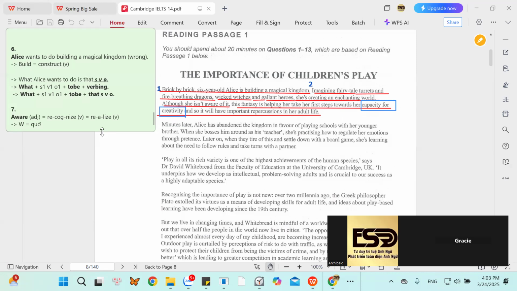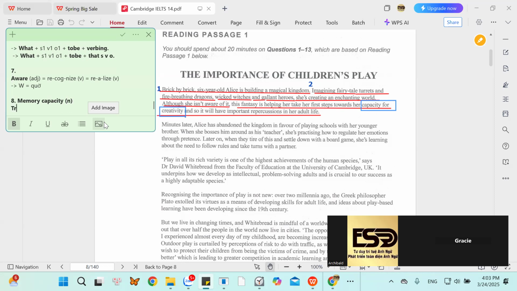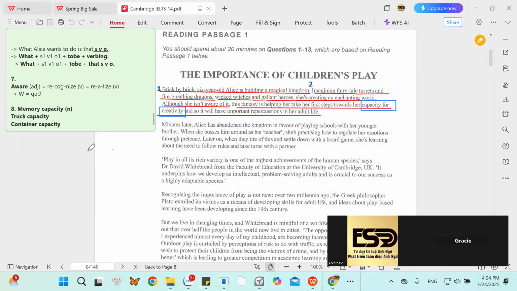Capacity. Think of the word capacity in this way. We have the word like memory capacity, or they say the truck capacity or the container capacity. So what do I mean when I mention truck capacity? Tracy, please.